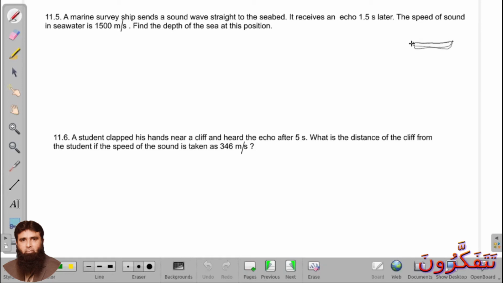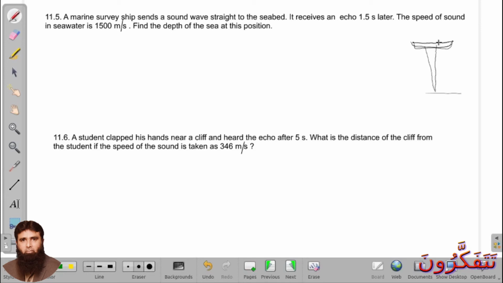So here it will take time t to reach the ship after reflection, and it covers double the distance it covered in one direction, and we have to find the depth of the sea.